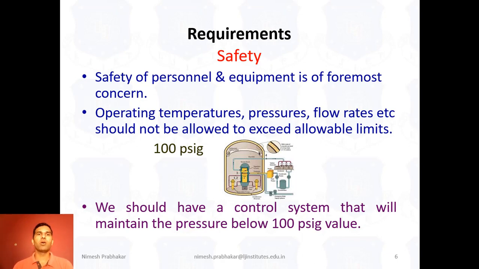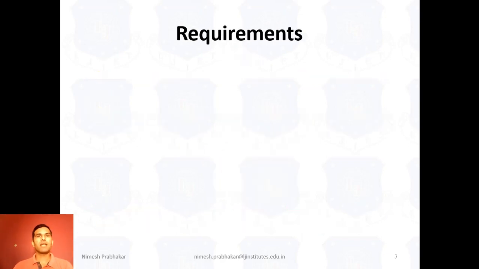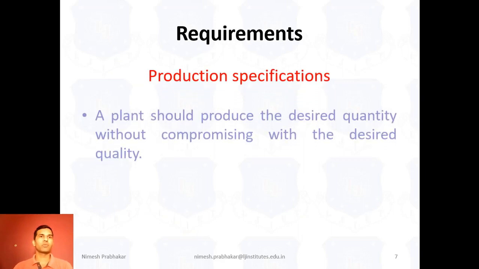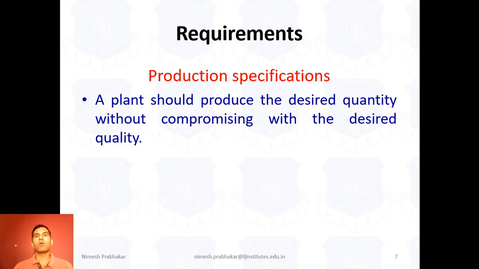So, this is the first requirement, safety. Now the second requirement is production specification. A plant should produce the desired quantity without compromising the desired quality.